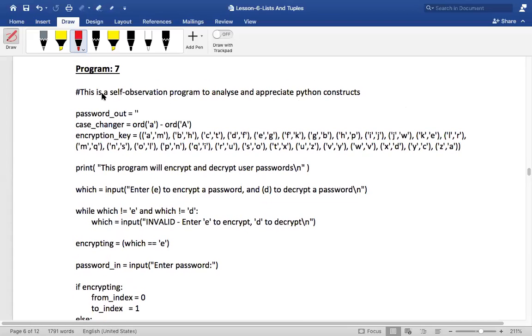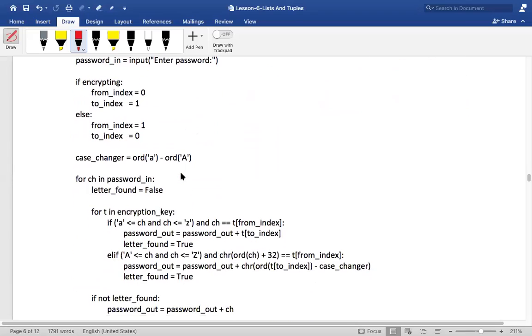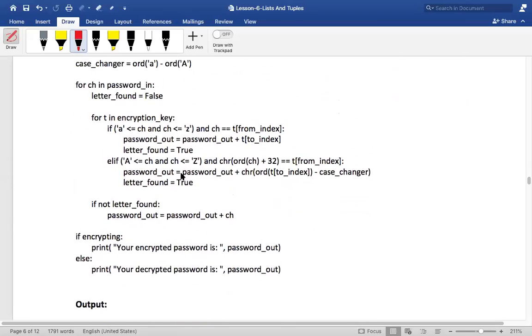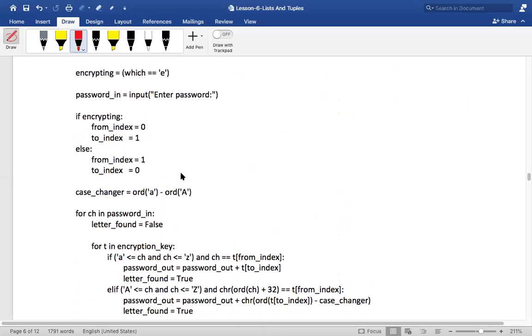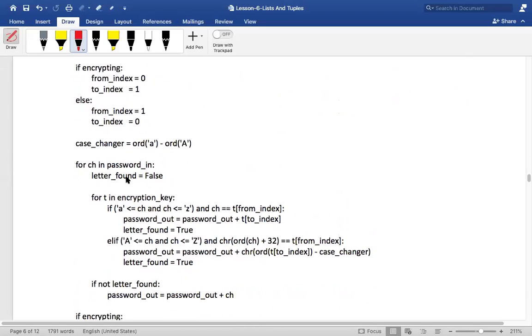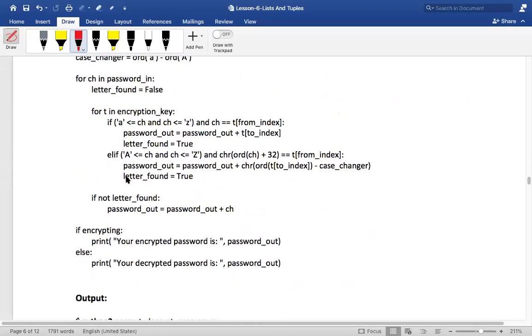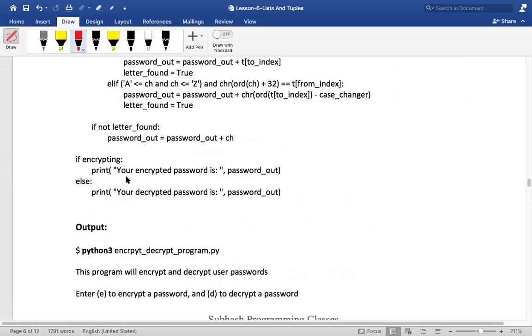This is a self observation program to analyze and appreciate Python constructs. I am not going to explain this line by line, but rather I want you to observe this program completely and see how I have written this code. Even if you don't understand the first time, second time, third time, it's okay. But I want you to do it by yourself and then understand what I'm doing over here.